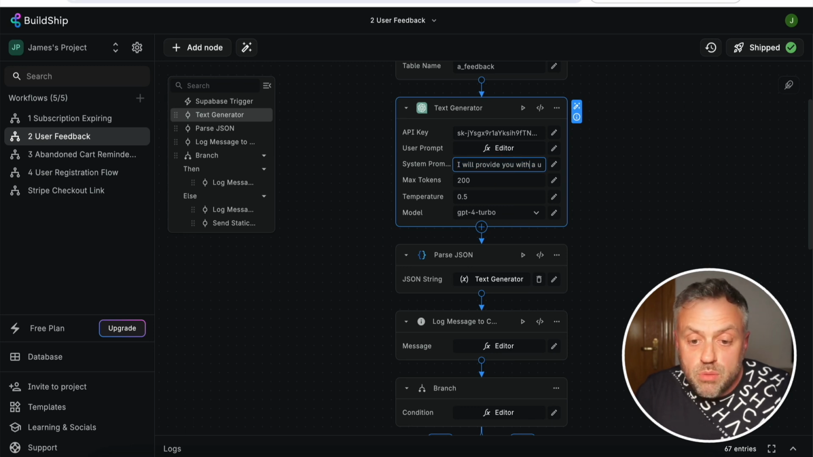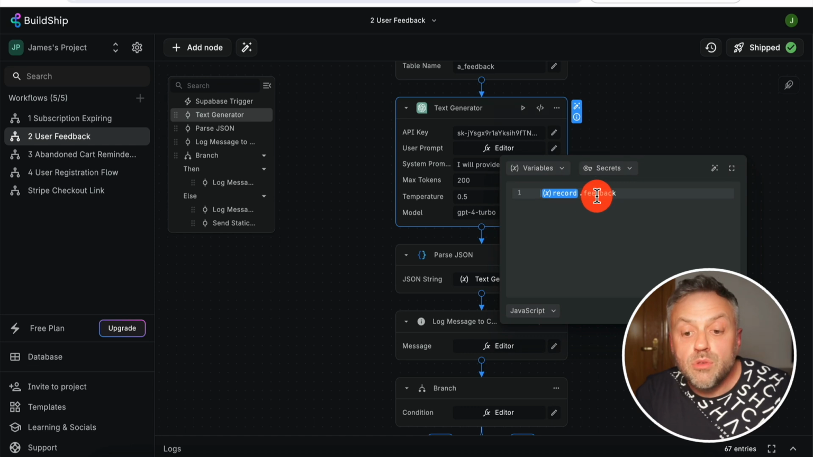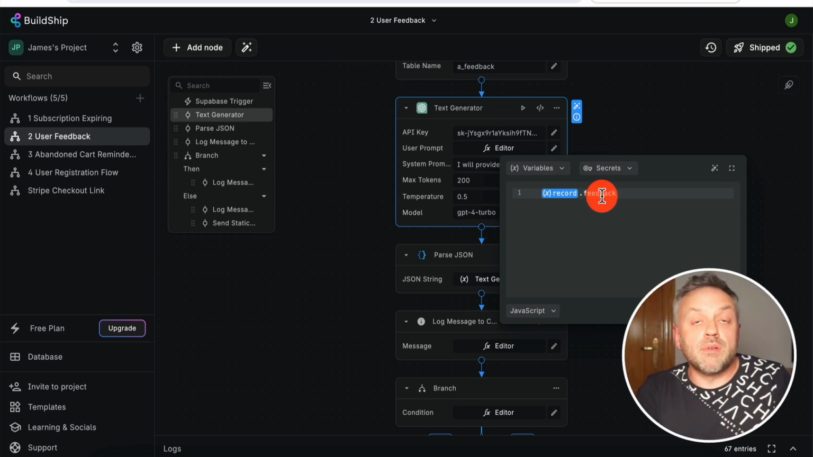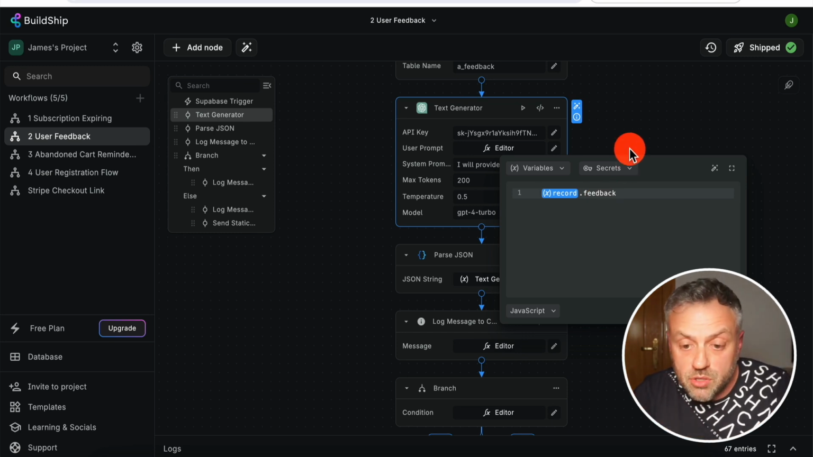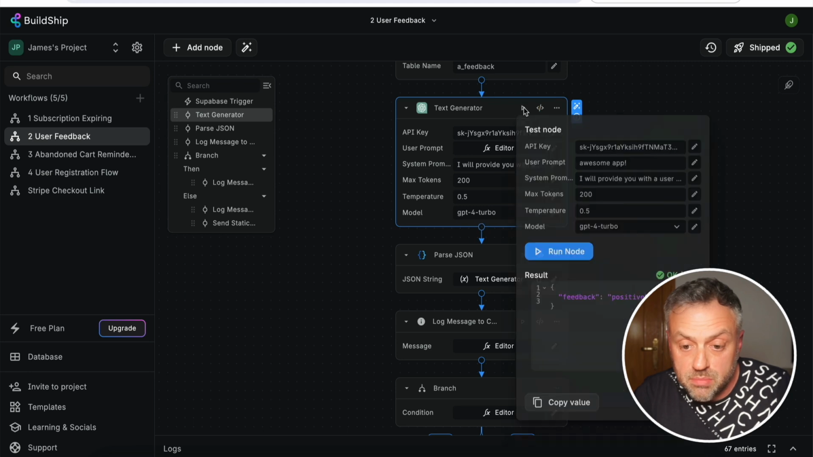Okay, so here I have a system prompt. I'm just saying I will provide you with a feedback and I want you to analyze it and tell me if it's negative. Return a response in JSON format, whether the feedback is positive or negative, in the feedback field. Okay, and here we have the user prompt, and the user prompt is the actual feedback. Okay, so whatever the person enters in that feedback form, that becomes the user prompt. Okay, so let's go ahead and test this out. So we can simply click here and we can test it out, right?